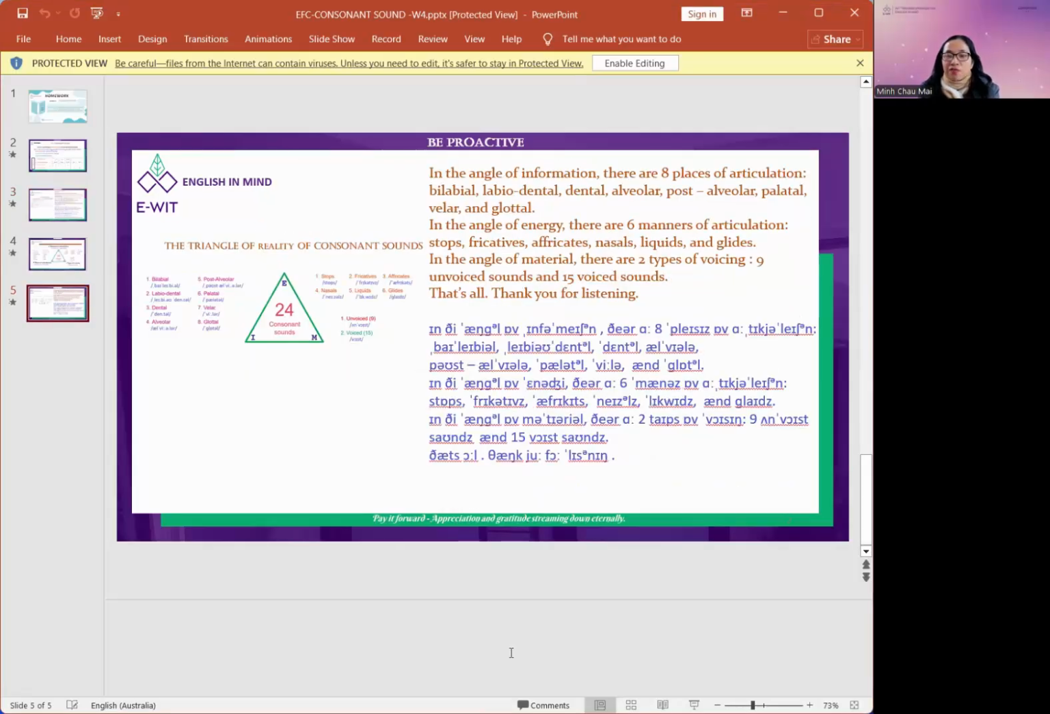In the angle of information, there are 8 places of articulation: bilabial, labiodental, dental, alveolar, post-alveolar, palatal, velar, and glottal. In the angle of energy, there are 6 manners of articulation: stops, fricatives, affricates, nasals, liquids, and glides. In the angle of material, there are 2 types of voicing: 9 unvoiced sounds and 15 voiced sounds.